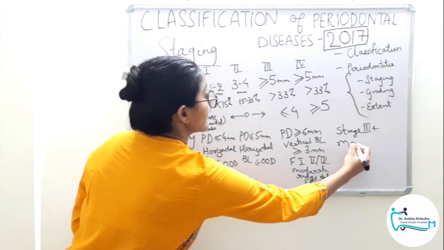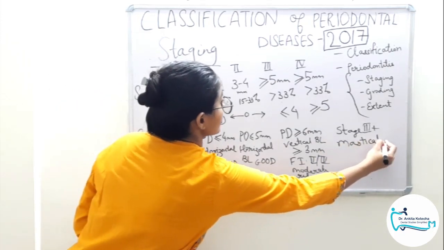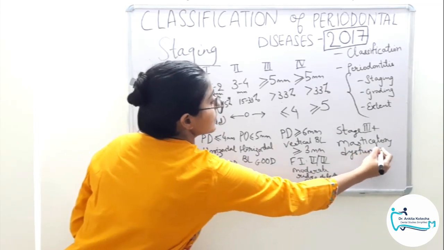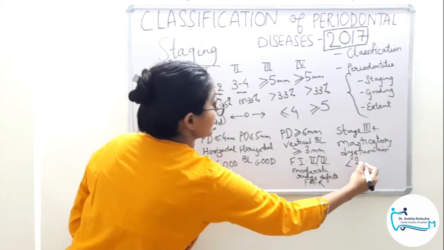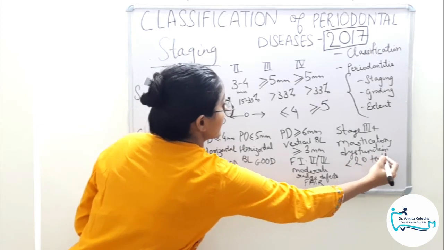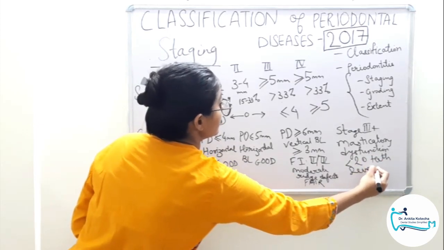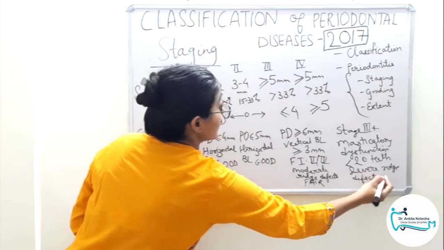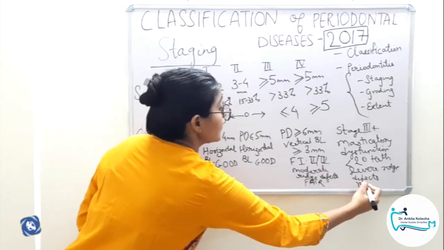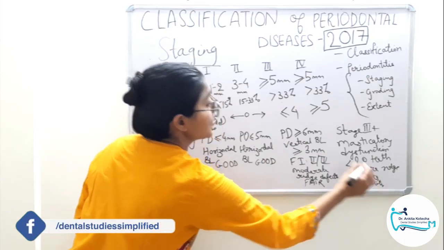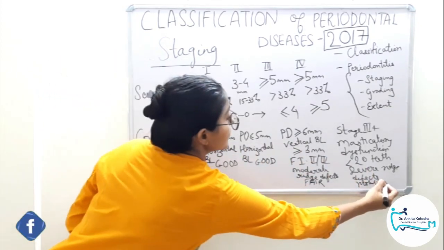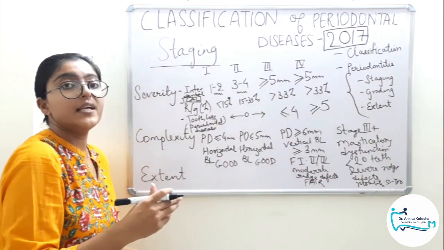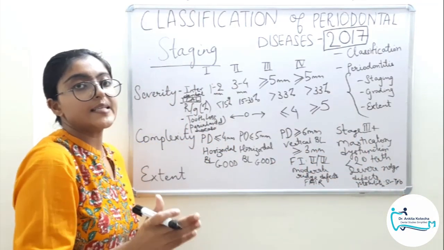That is masticatory dysfunction, less than 20 teeth present, severe ridge defects, one more, mobility, grade 2 and above, so secondary trauma from occlusion. These all factors complicate the disease management to a great extent.